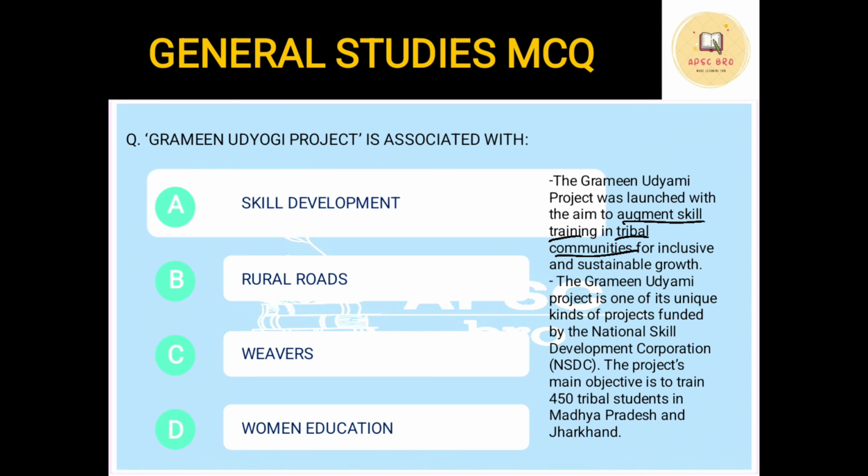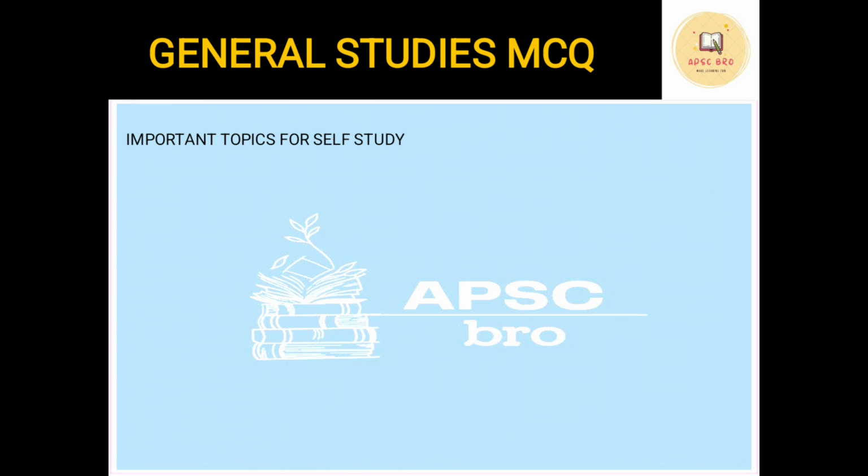And who has launched it, or who is the mentoring organization or ministry? In this case, it is the National Skill Development Corporation. You can have a look at what the National Skill Development Corporation is and prepare a short, crisp note. This project's main objective is to train 450 tribal students in Madhya Pradesh and Jharkhand. The implementing area is also important, like PM DevINE was for the Northeast. This is mainly for Madhya Pradesh and Jharkhand. Okay, so these are the questions that we have done for this video.